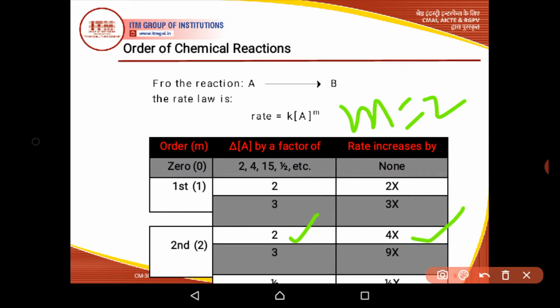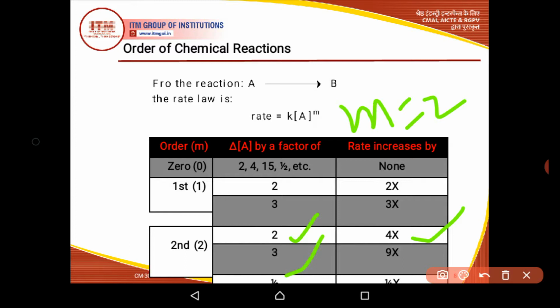So the rate becomes 4 times when we double the concentration of A if the order of reaction is 2 with respect to reactant A. Similarly, if we increase the concentration by 3 times, the rate becomes 9 times faster, or if we reduce it by half, the rate will decrease to 1/4.